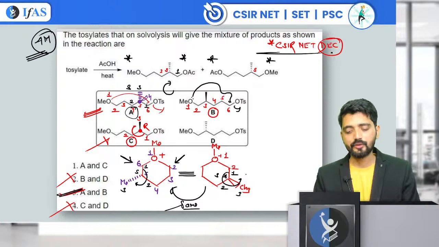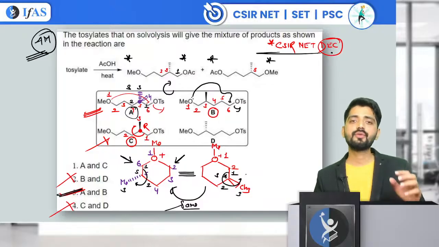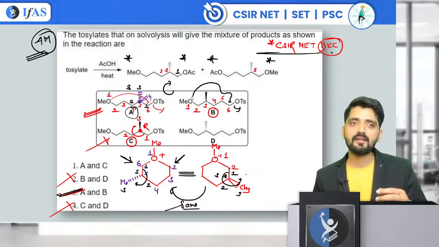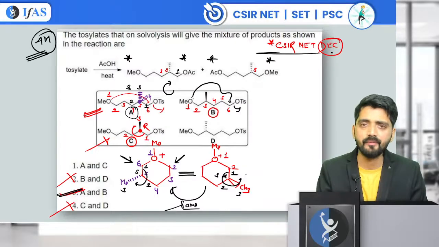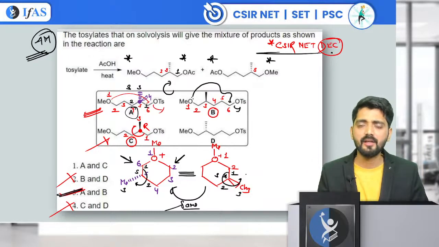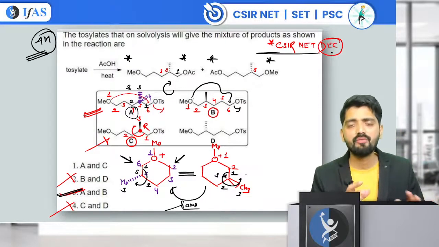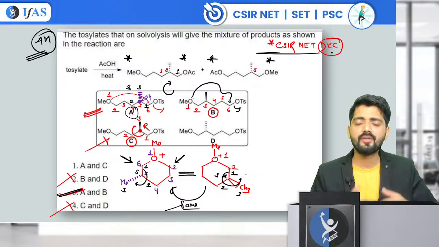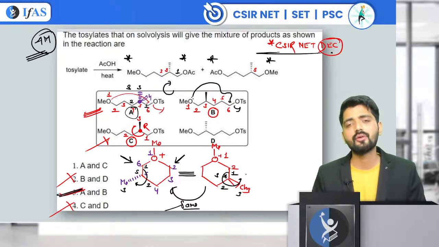Okay. So this is how you need to attempt organic chemistry questions. Let's suppose you are attempting part C, and in the starting half an hour you come across this question. Of course you have to skip this question for that time. Once you have solved the whole part C, you have marked this question for review, and after, let's suppose, 2 or 2.5 hours, when you have comfortably completed your paper, now you are finding those questions where you can gain extra marks. Then you have to come back to this question. You need to invest more time because you have studied the NGP reaction. You can do this question. Just have confidence in yourself.